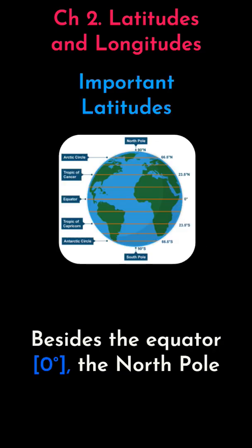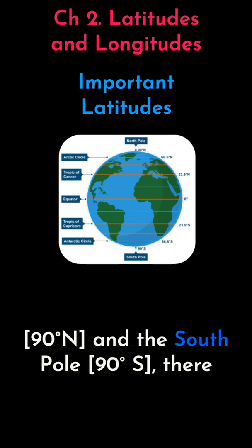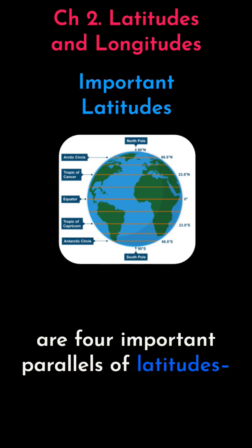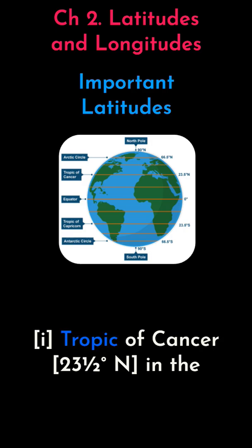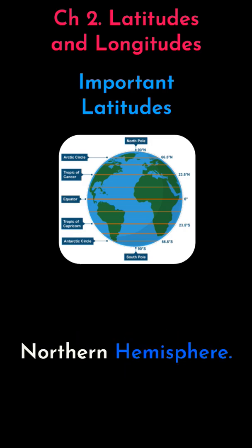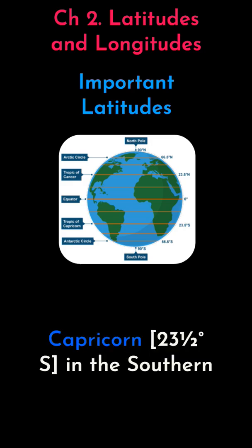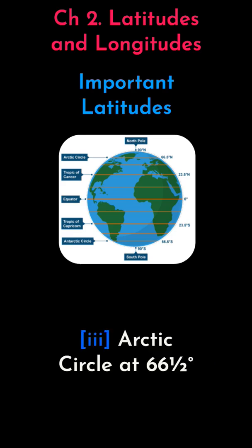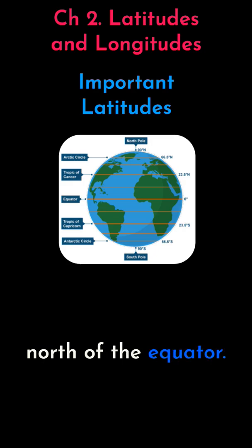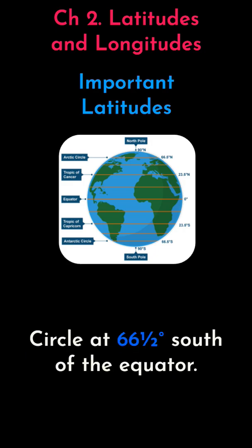Besides the equator 0 degree, the North Pole 90 degrees north and South Pole 90 degrees south, there are 4 important parallels of latitude. Tropic of Cancer, 23.5 degrees north in the northern hemisphere. Tropic of Capricorn, 23.5 degrees south in the southern hemisphere. Arctic Circle, 66.5 degrees north of the equator. Antarctic Circle, 66.5 degrees south of the equator.